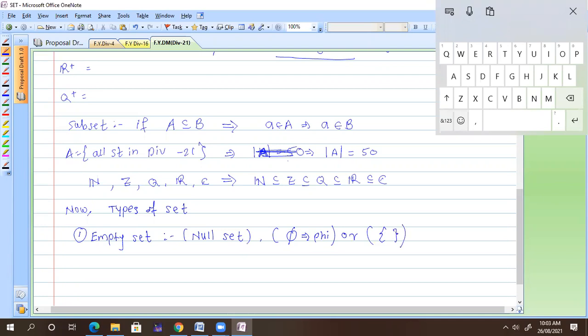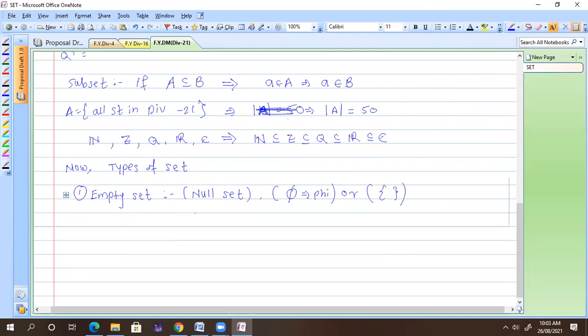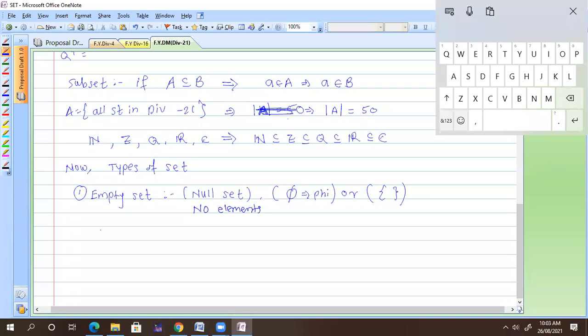Any example of an empty set? So I just write down the definition for you: no elements.